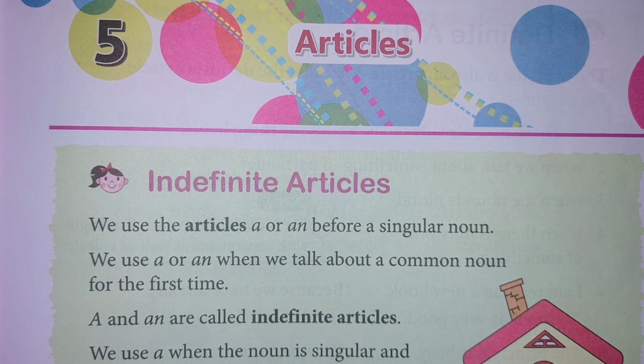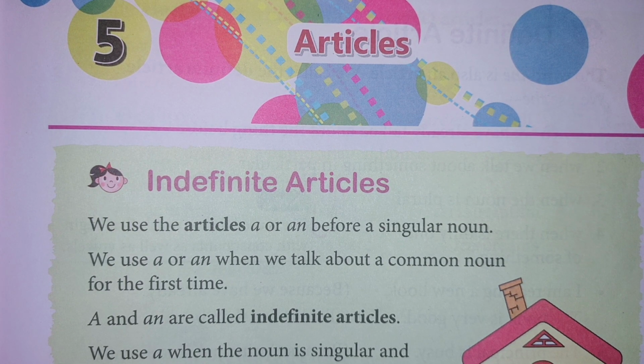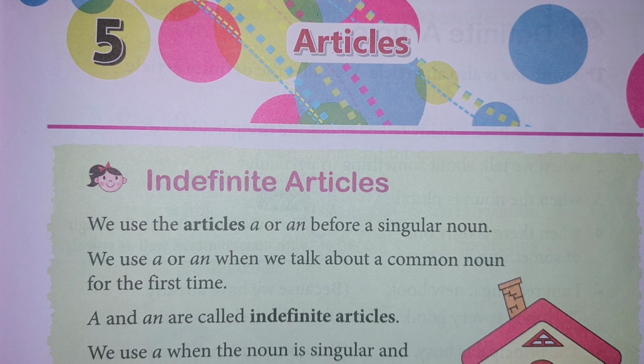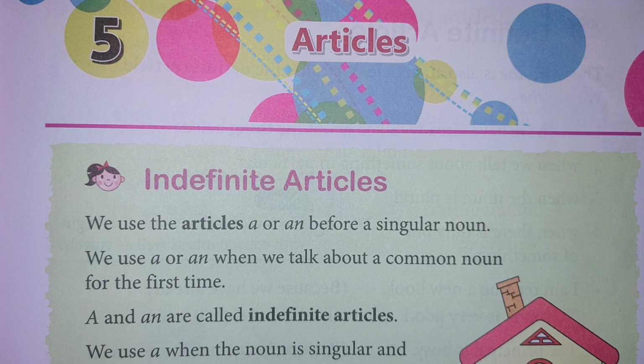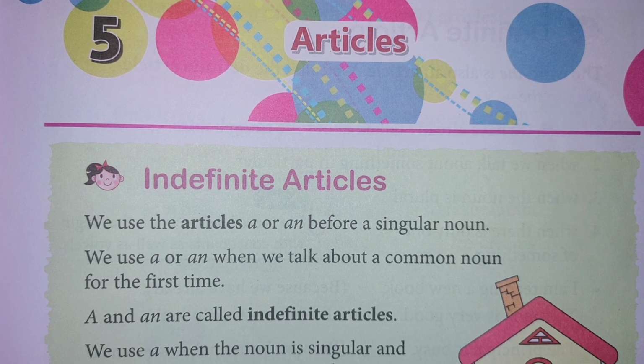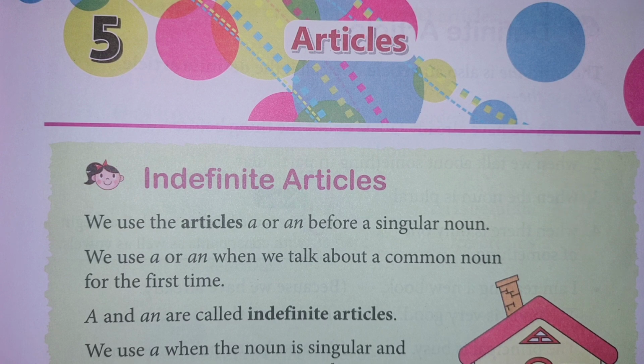So today we are going to start a new chapter, that is articles. Chapter number 5 and page number is 31. So at first, I have to know what the article is. The words a, an and the are known as articles. So these articles, that means a, an and the, are being used along with nouns.